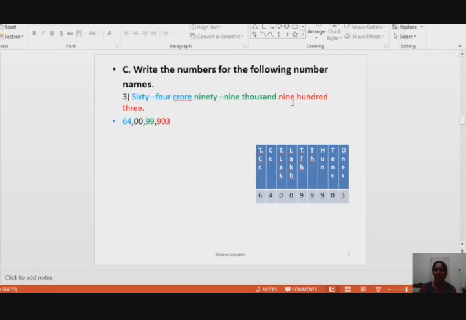99,903. Hundreds place it is 9. Then the tens place is silent there. Nothing is mentioned, so write 0. Then write 3 in the ones place. Did you get the number easily? Otherwise there is a little chance of going wrong. So it is better to follow this place value table to write the number for the given number names.